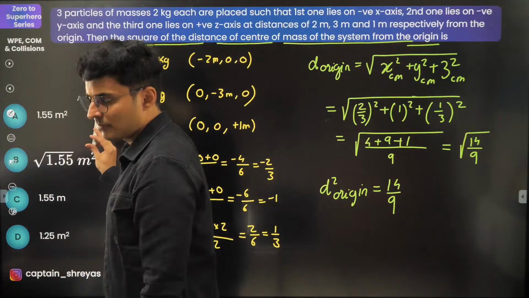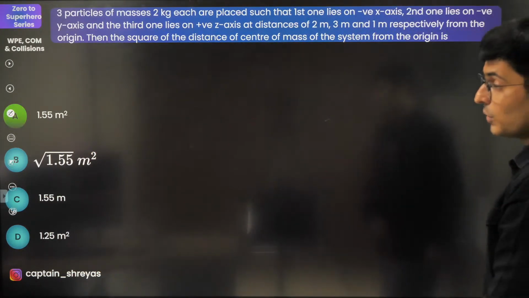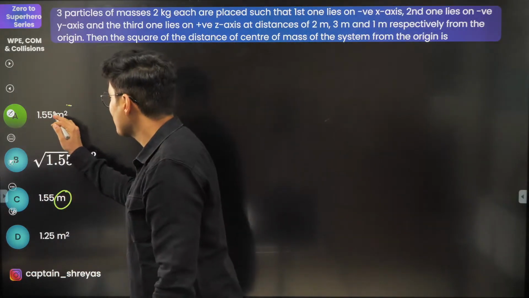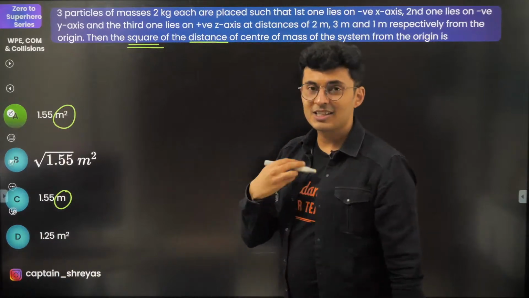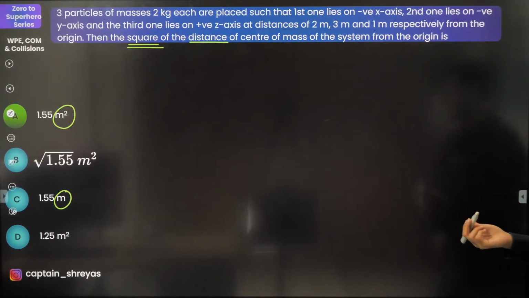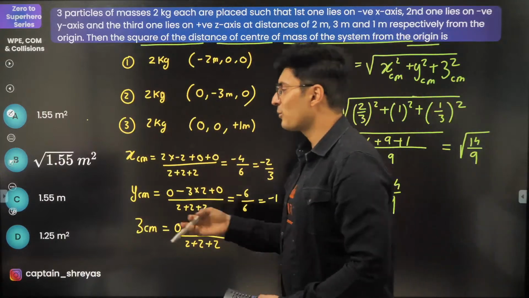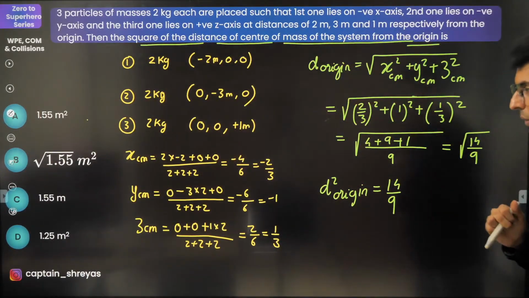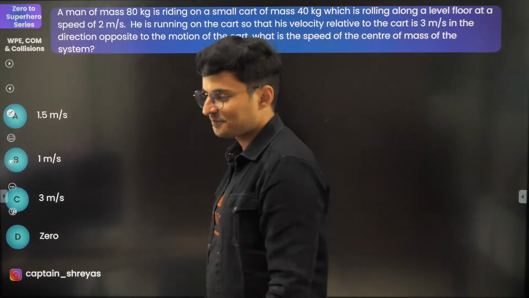Hi MD, hi Dolly. Just check this out. Is it 1.55? Yeah, but units are important. Do not mark option C because this is meter, this is meter square. And the question is the square of the distance. Square of the distance should always be meter square. As simple as that. So many people will get confused and probably mark this. But yeah, option C is dimensionally wrong. Fair enough. Let's move on to the next one.